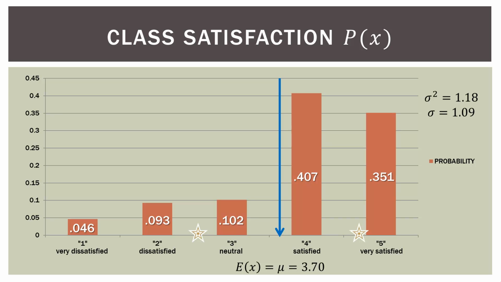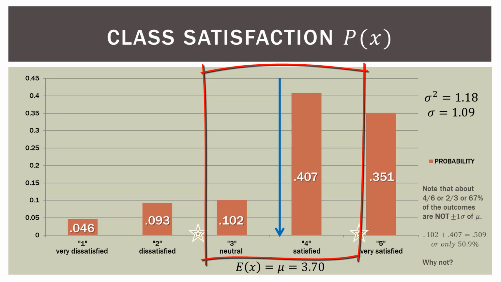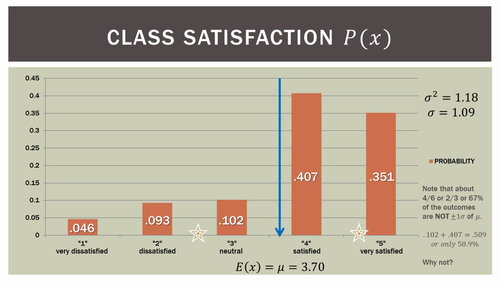Now remember, our variance was 1.18, and our standard deviation was about 1.09. Now down below I've placed stars again, where we're one standard deviation away from the mean in either direction. Now note that about 4/6 or 2/3 of our outcomes, the probabilities, are not between those two stars. So the only two orange bars we have are the satisfied and neutral. If you add those up, that's about 0.5.